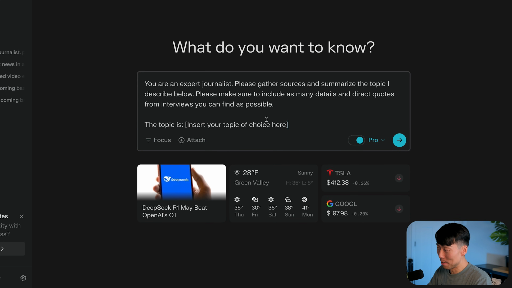So I optimized this prompt so it's a little bit easier to use for our specific project. And what I wanna do is research everything on this topic that we're gonna insert to the bottom here, and then get as much information and primary source data as possible.